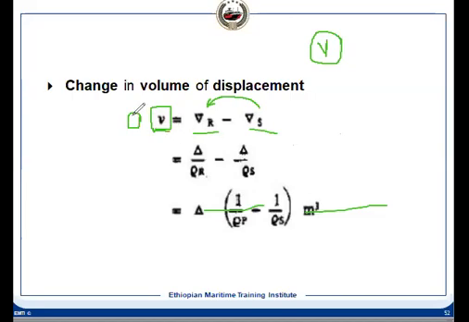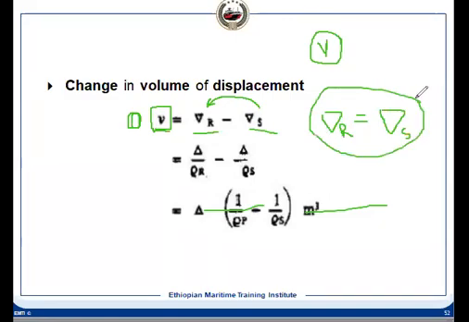That's why it becomes 0. And once it becomes 0, what does it mean? Inverse delta R will be equal to inverse delta S. If there is no change in draft, our volume of displaced water will remain the same.